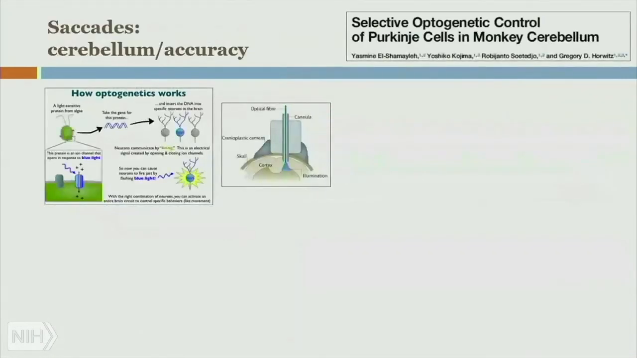more detailed control of these muscles. Selective optogenetic control of Purkinje cells in monkey cerebellum. Yasmin L. Shamalaya, Yoshiko Kojima, Robianto Soetedjo, and Gregory D. Horwitz. Schematic: how optogenetics works. DNA for a light-sensitive ion channel protein from algae that opens in response to blue light is inserted into specific neurons in the brain. When blue light is shined on neurons, neurons fire. Optical fiber is inserted into the brain of research animal to direct blue light into neurons in specific region of the cortex. Okay, let's move on to the eye movements.